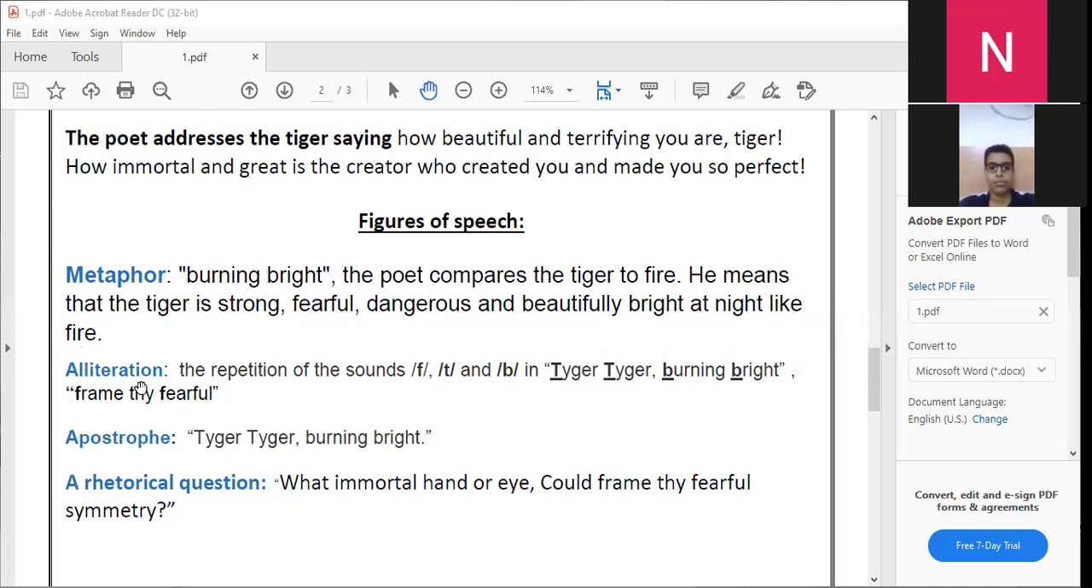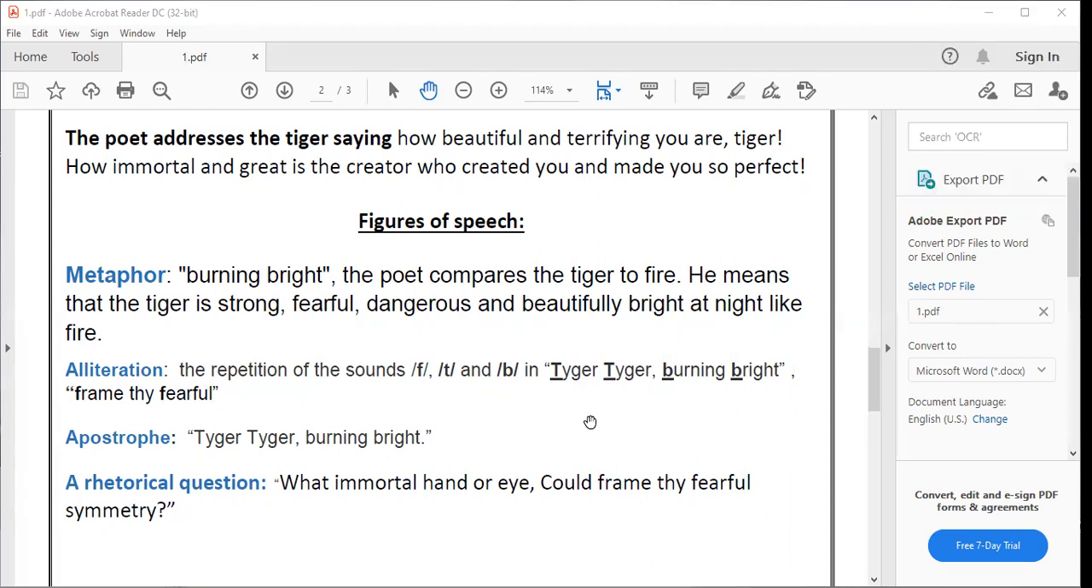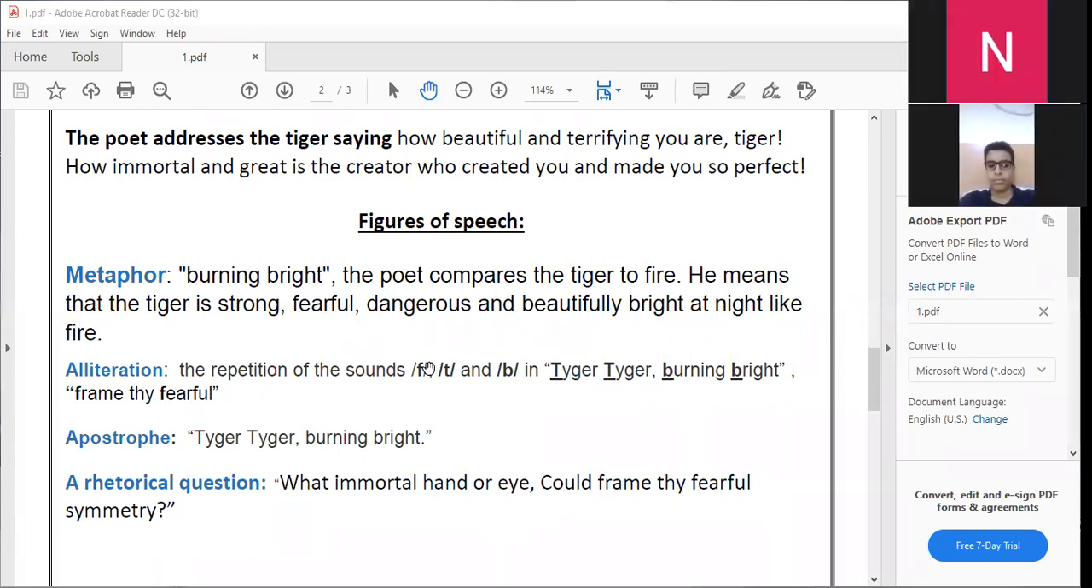The second figure of speech is alliteration. The repetition of the sounds at the beginning of the words in the same line, we call it alliteration. Here we have the words tiger, tiger. There are two repeated sounds in the beginning of the words. Also burning, bright, frame, and fearful.